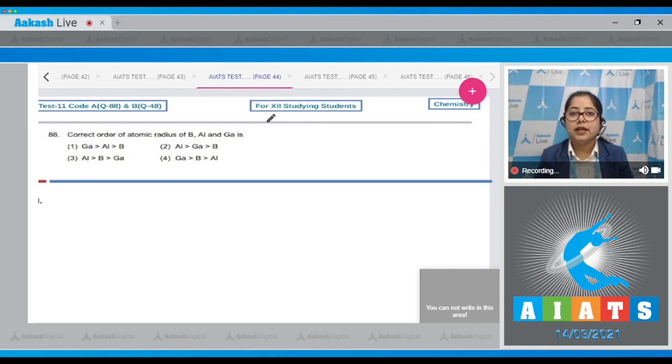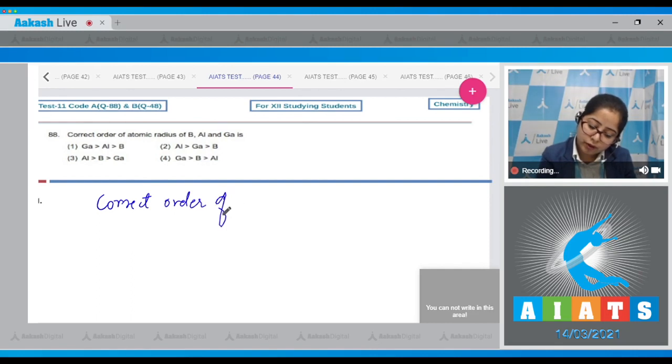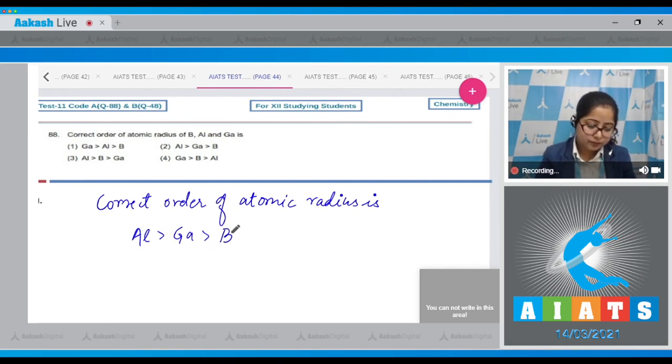As a result, the atomic size decreases. Therefore, the correct order of atomic radius is aluminium followed by gallium and followed by boron. Therefore, the correct answer is option number 2.